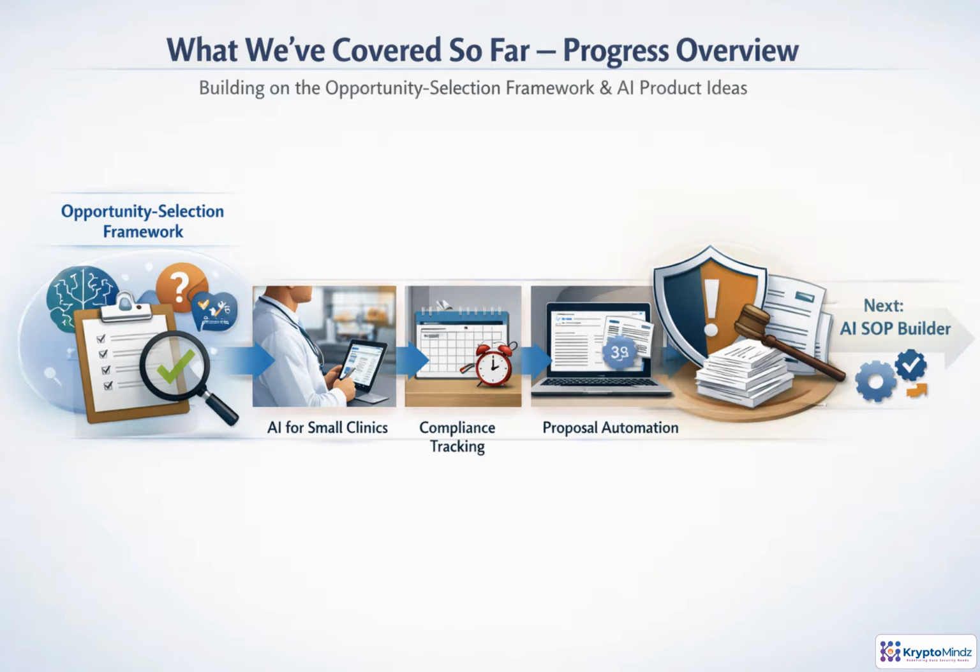So far, you've screened ideas for demand, AI advantage, and build feasibility. We applied that lens to clinics, compliance deadlines, and proposal work. Now we'll use it for contract risk awareness before shifting next to SOP documentation.